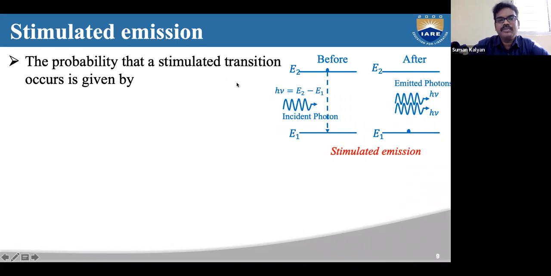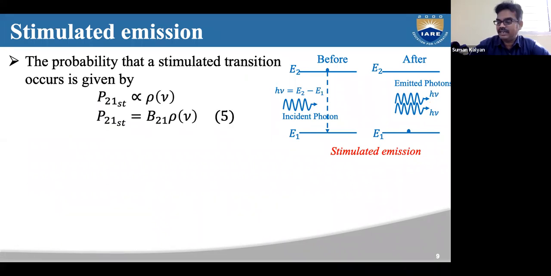Okay, so the probability that a stimulated transition occurs is given by P21 stimulated equals B21 rho of nu. As you can see, here also, similar to the absorption transition, the amount of stimulated emission that occurs depends upon the density of the incident photons.